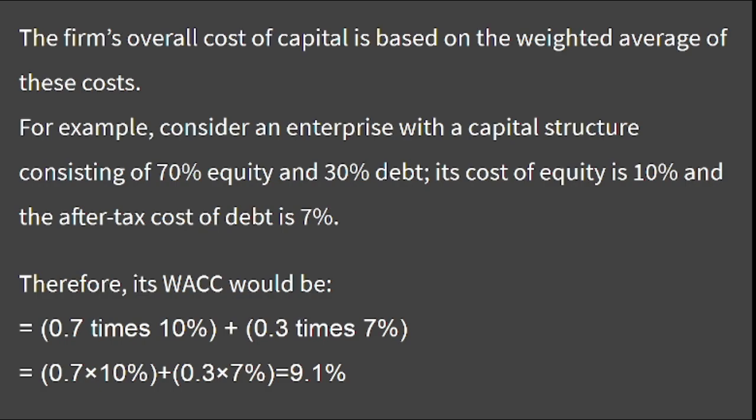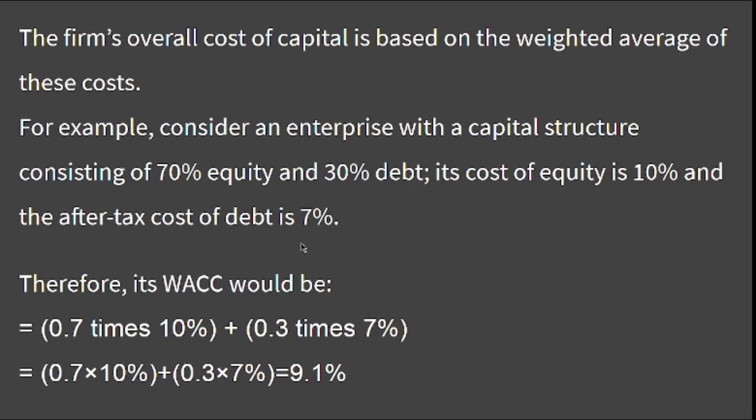Then luckily they have given us the cost of equity and cost of debt here, so we need not calculate them. In the problem they have directly given it. Anyway, we have discussed how to calculate the cost of equity and cost of debt in the previous videos, so we need not bother about that. Let us go ahead. The cost of equity they have given is 10% and cost of debt is 7%.